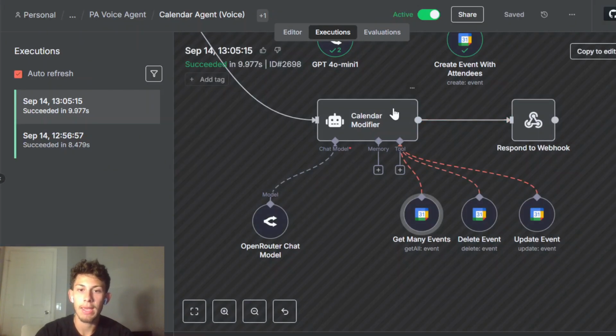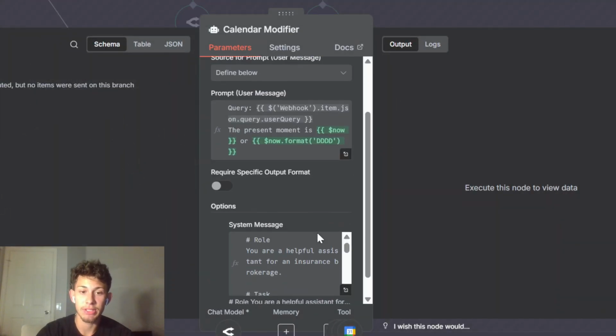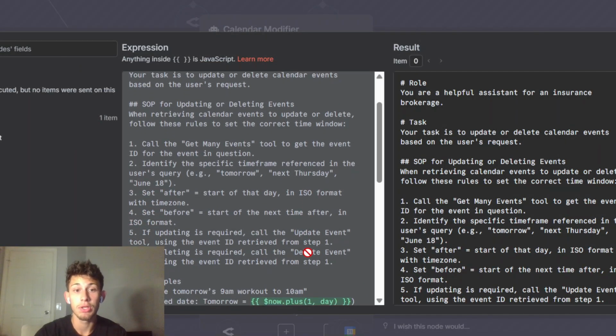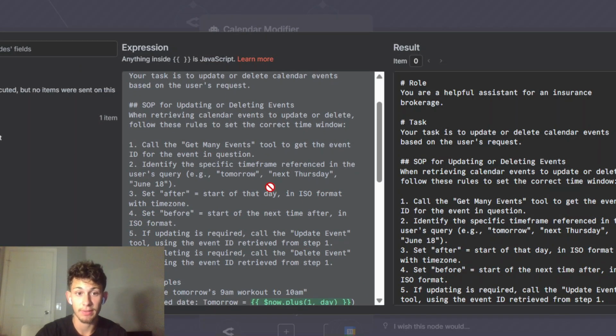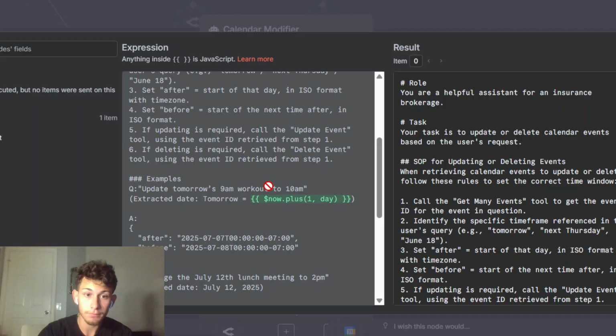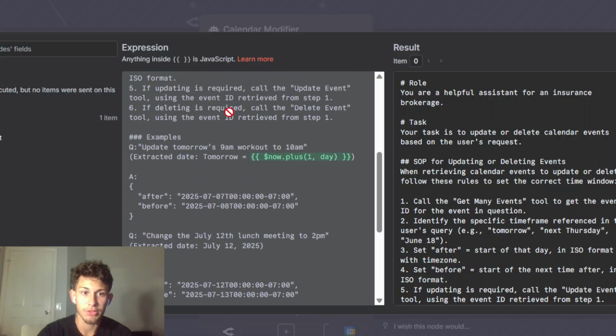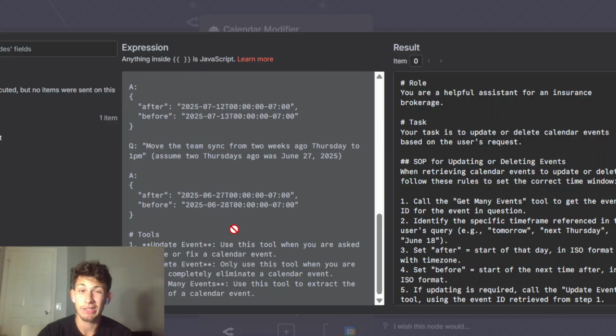Okay, and yeah, in the system message, we're specifying exactly how to use this get many events, okay, because it was having a bit of trouble getting that time frame for the specific event you want. We even had to give it an example right here. This is like a few shot example because it just wasn't doing that great. But now it does fine. I haven't had problems with this system message.